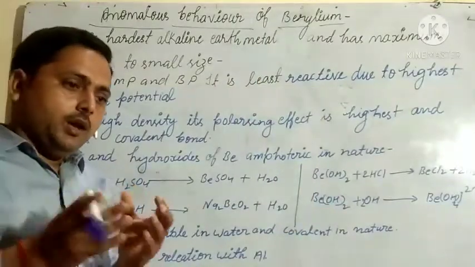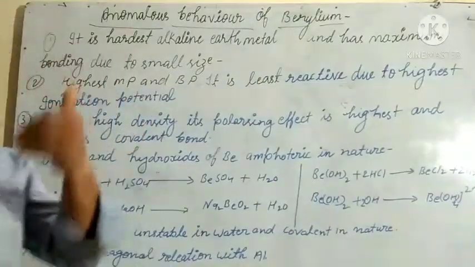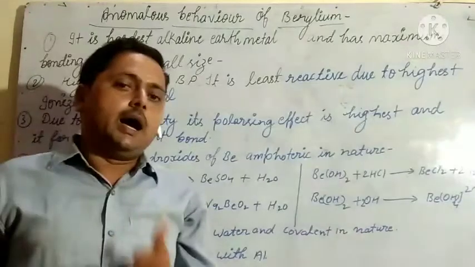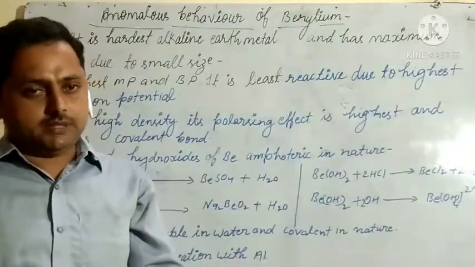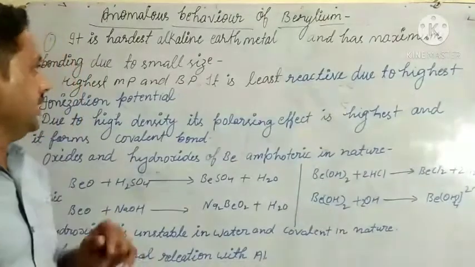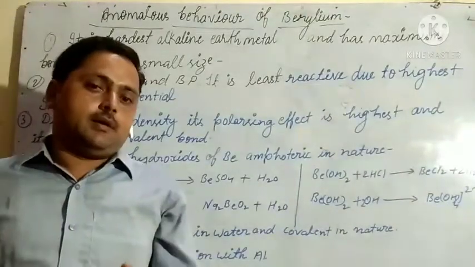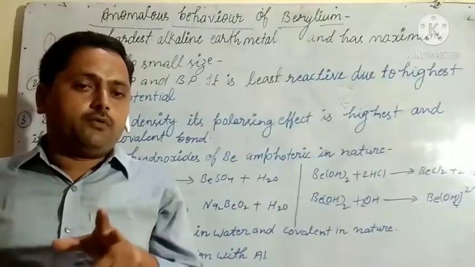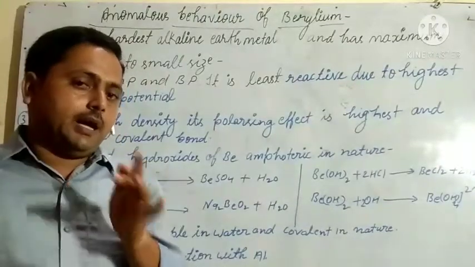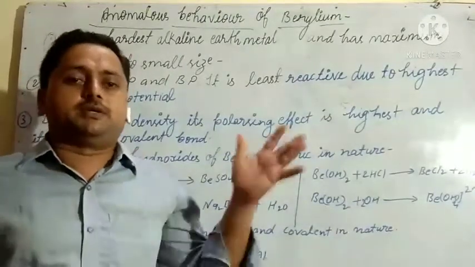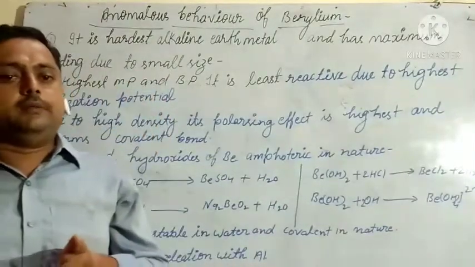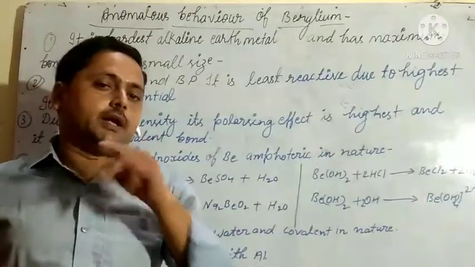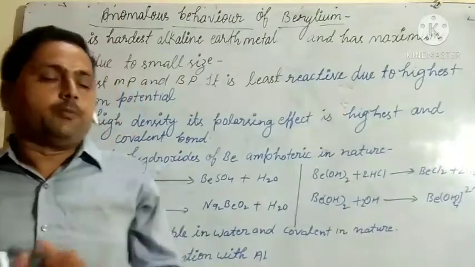So our topic is anomalous behavior of beryllium. You might have heard that elements of the same group have similar properties, but beryllium is an element of the second group, and it has different behavior from the other elements of this group.